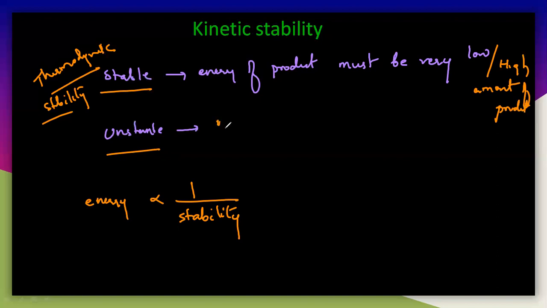Unstable means the energy of the product is very high. Then only it is unstable. So you can take something like milk.